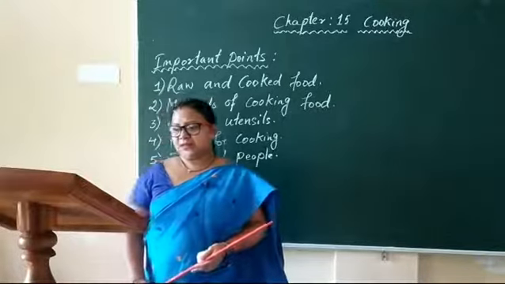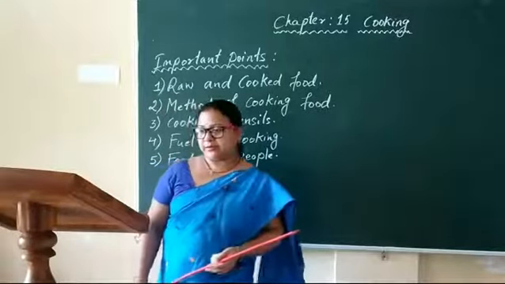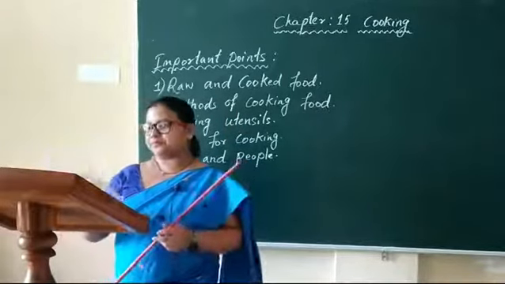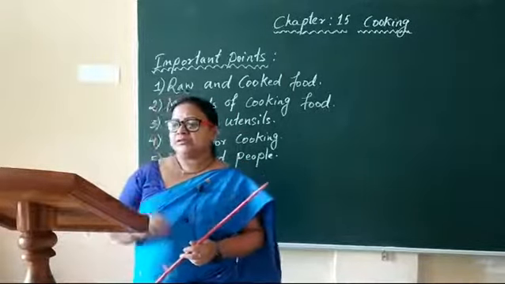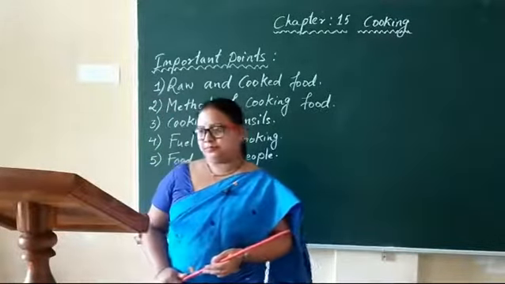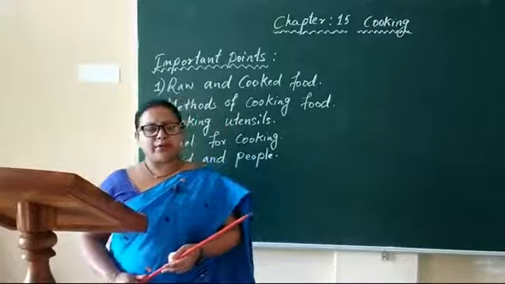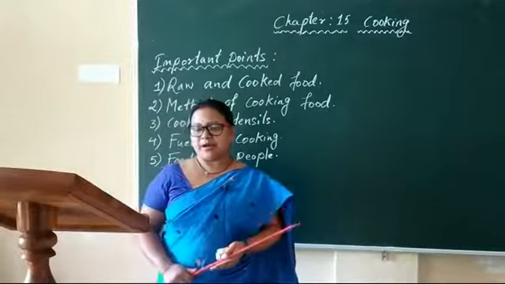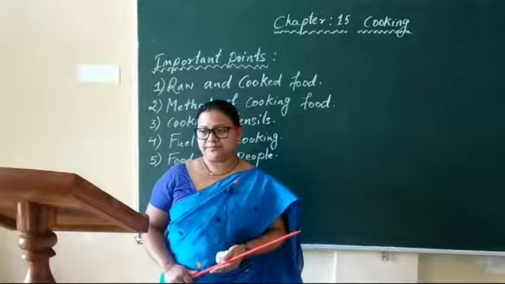Now let me explain each of these methods one by one. So firstly, what is steaming? Children, in steaming, the food is cooked in steam. Steam is made by boiling water. We can steam food with the help of fire or electricity.